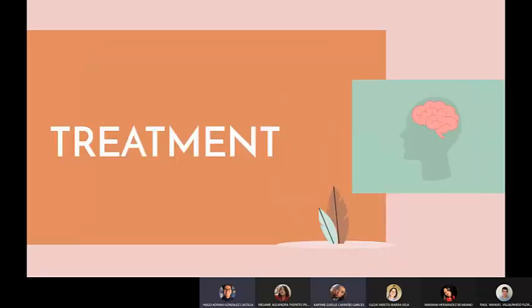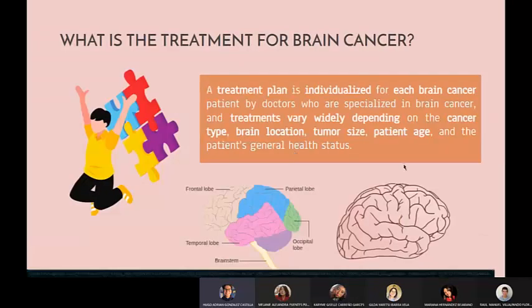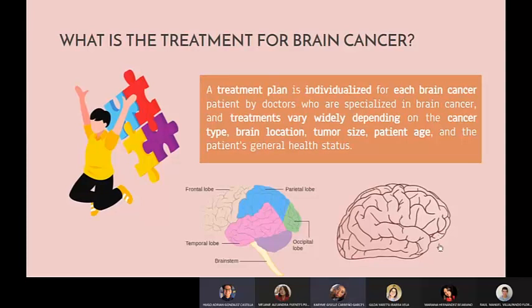Next up, we will be talking about the treatment and how to take care of it. So, what exactly is a treatment for brain cancer? A treatment plan is individualized for each brain cancer patient by doctors who are specialized in brain cancer, and treatments vary widely depending on the cancer type, brain location, tumor size, patient age, and the patient's general health status. Basically, there isn't a specific treatment because everyone is different even though they all have the same disease.